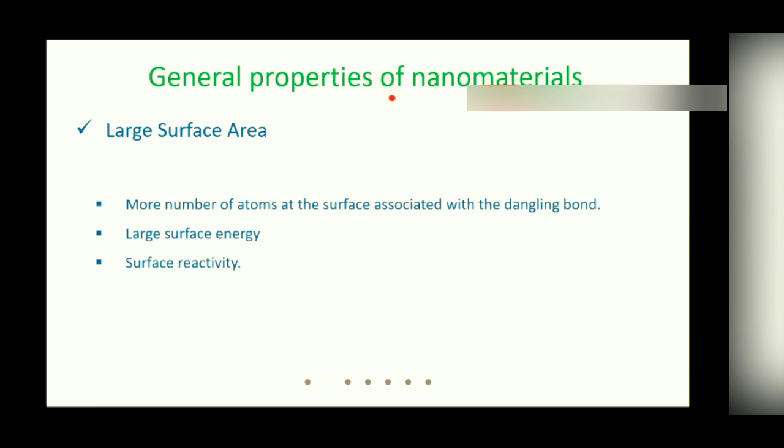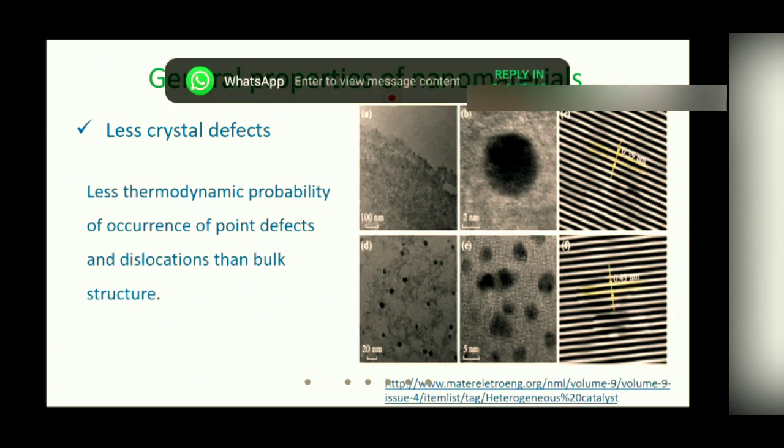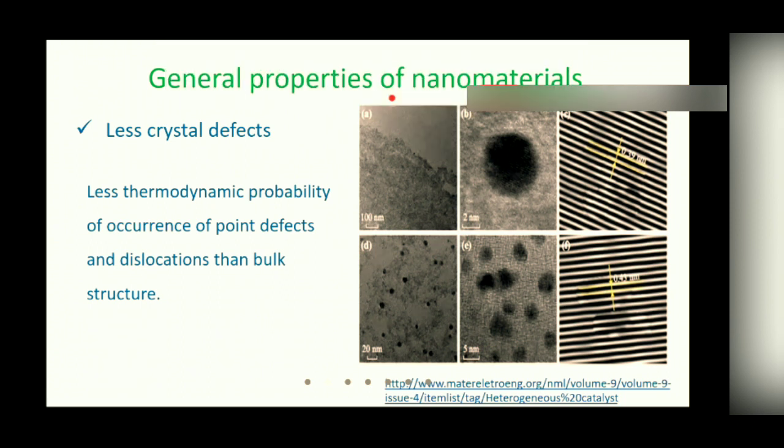Now, second is the less crystal defect. The nanoparticles don't favor dislocations and point defects. These are actually thermodynamically less favored compared to bulk material. So the nanoparticle materials are structurally more perfect than the other microstructures.